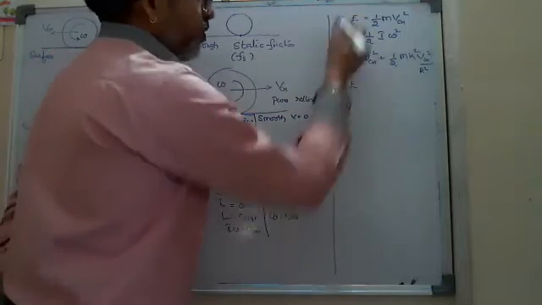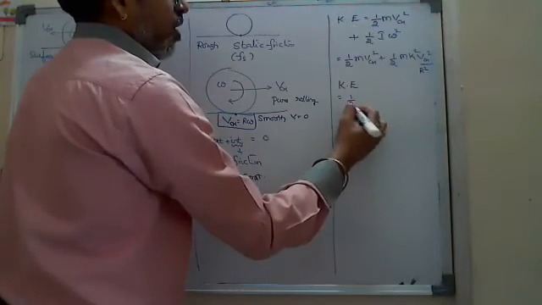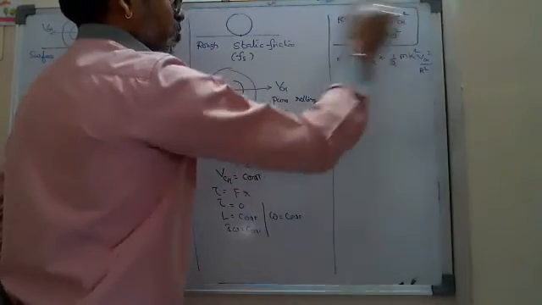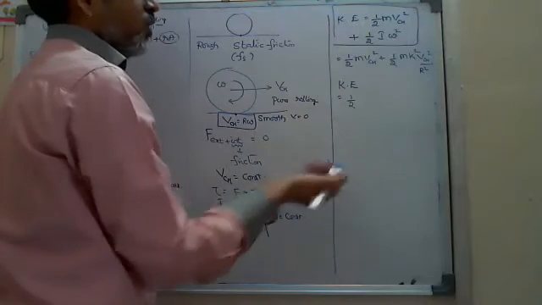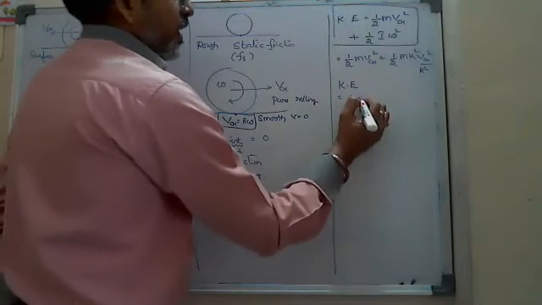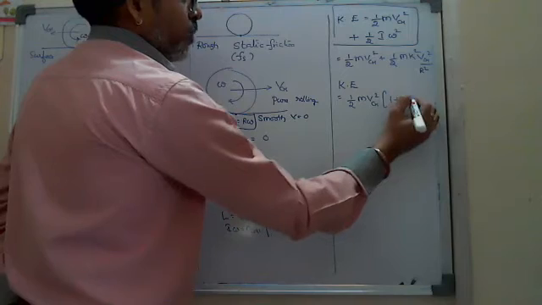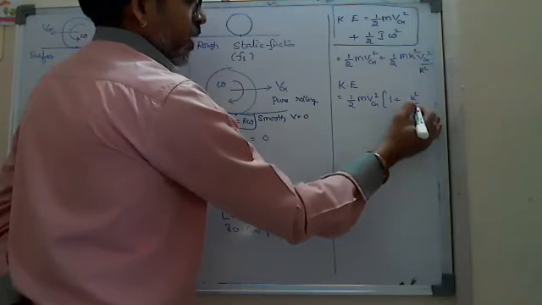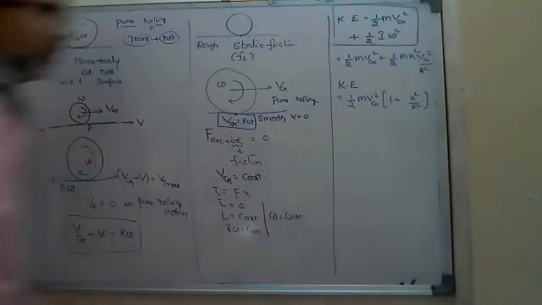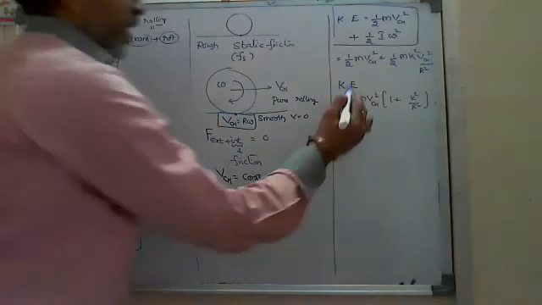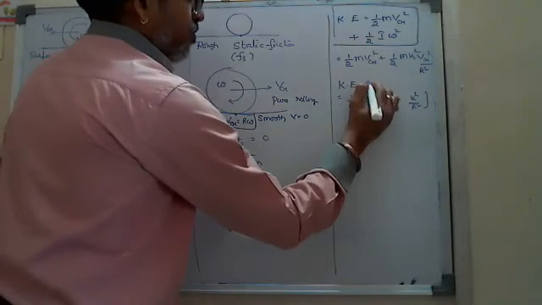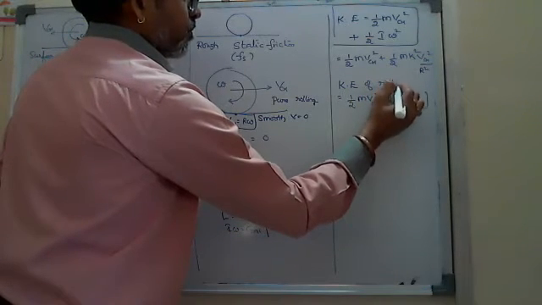If you require the formula for kinetic energy, of course you can use this one straight away. Just we are trying to extract one shortcut: half m VCM square into 1 plus k square by R square. This is the total kinetic energy of a rolling body.